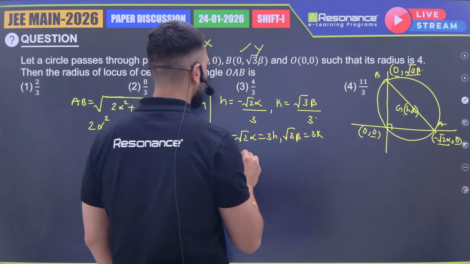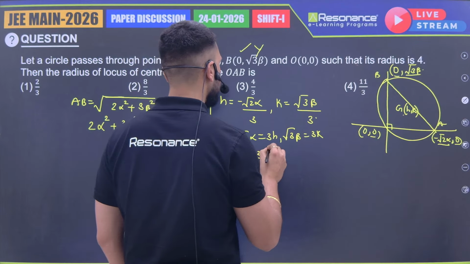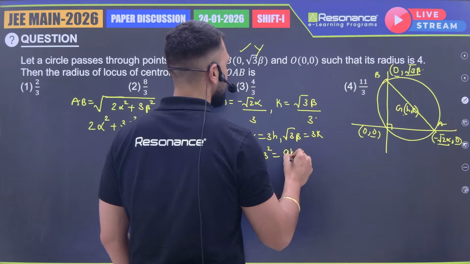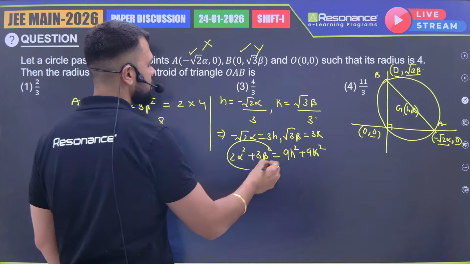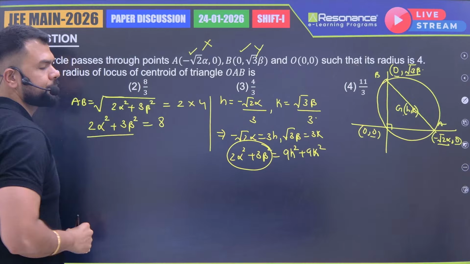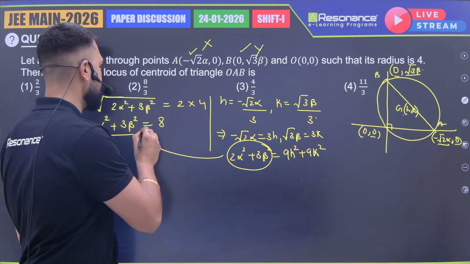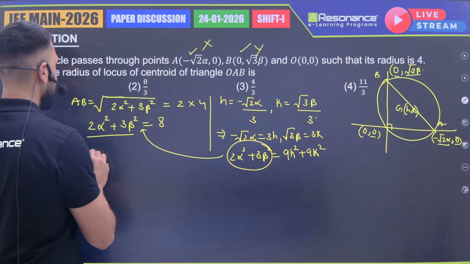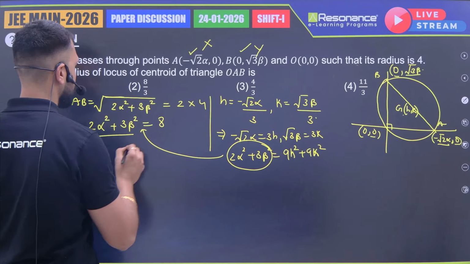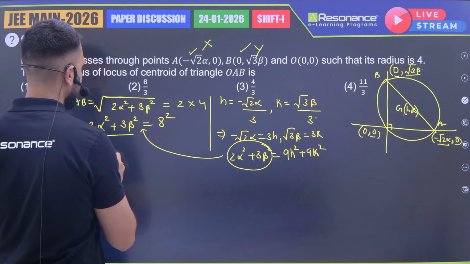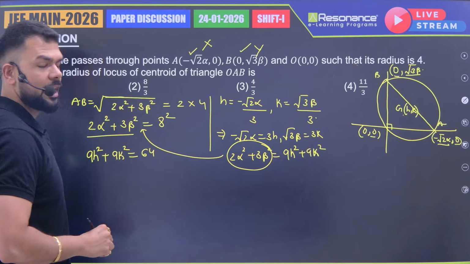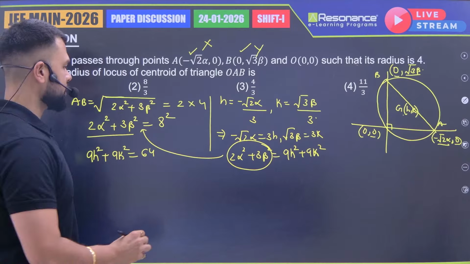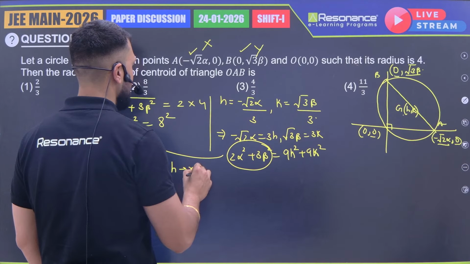If I square and add them, I will get 2 alpha square plus 3 beta square is equal to 9h square plus 9k square, which is exactly the thing we have got on this side. If I plug in this here, I will get 9h square plus 9k square is equal to 64. Now I'll replace h with x and k with y.